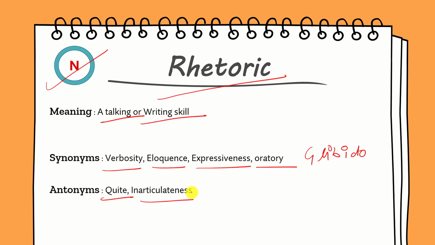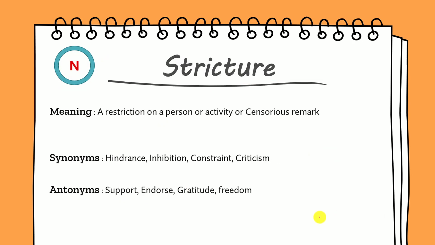Now let's move on to the next word of the day. So next word of the day is stricture, and we get this word from strict, which means a very hard and strong compliance of rules and regulations. Anyways, stricture is a noun and its meaning is a restriction on a person or activity, or you can say a censorious remark is called stricture.